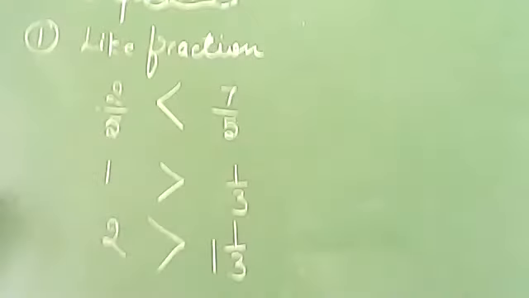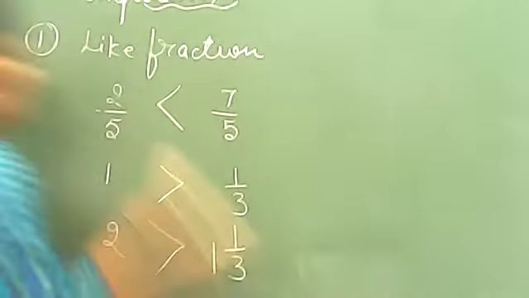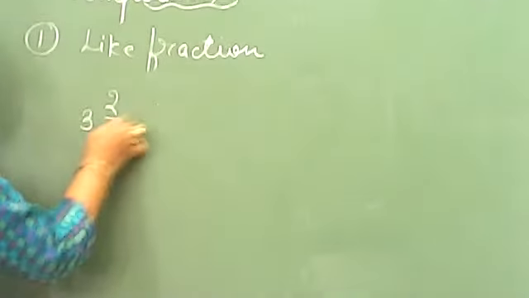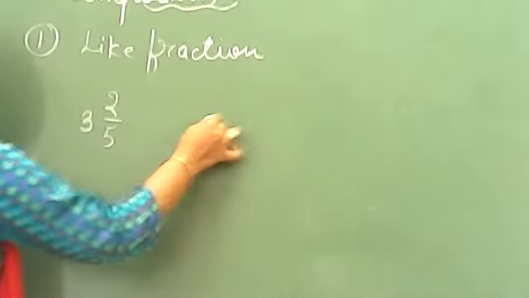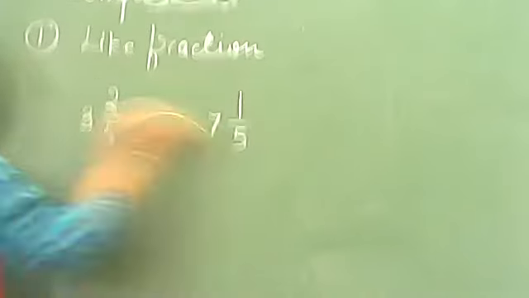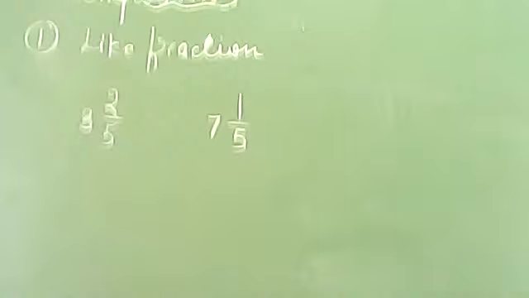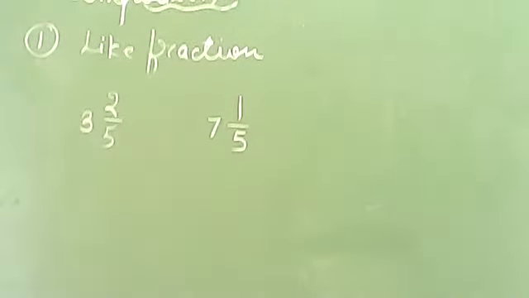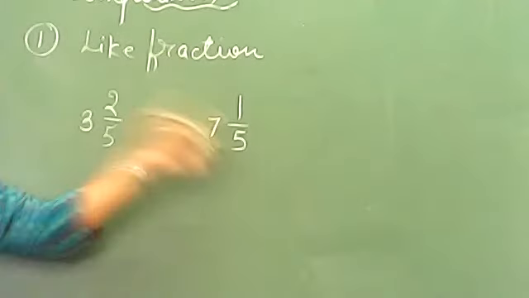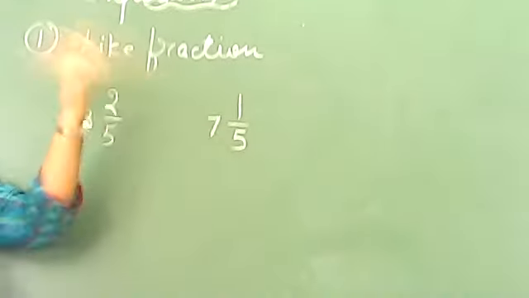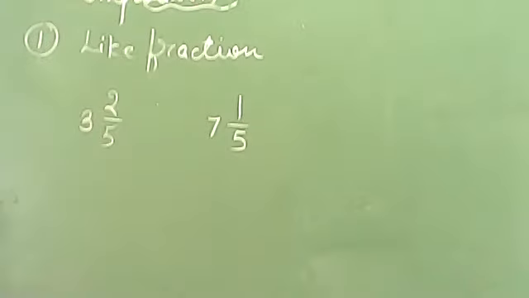Now when you have both sides mixed fractions, suppose this time you have a number like 3 whole 2 by 5 and another one is 7 whole 1 by 5. In this case, which one is greater? 7 whole 1 by 5. May I know the reason? Absolutely. Here whole is 3. Here whole is 7. And which whole is more? 7. So here the answer will come directly.